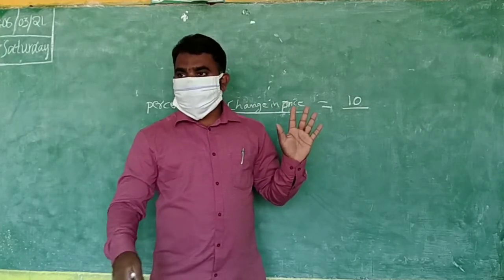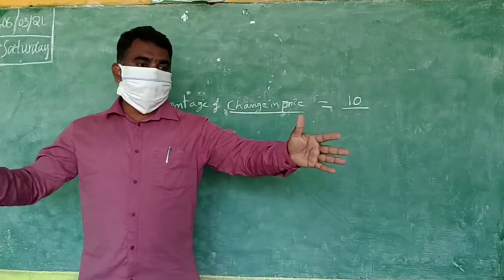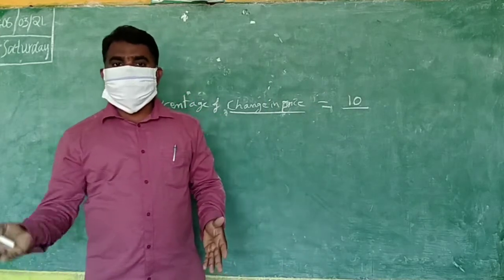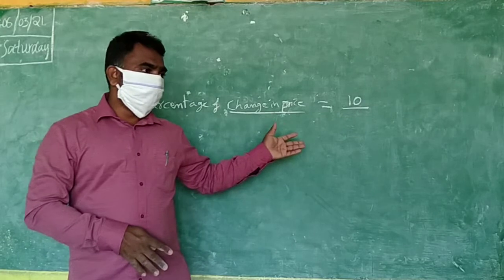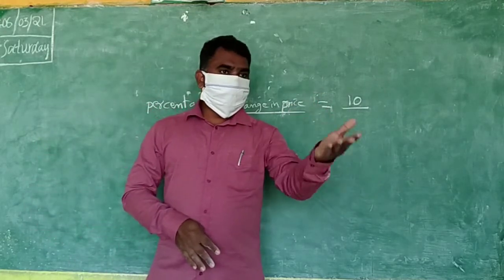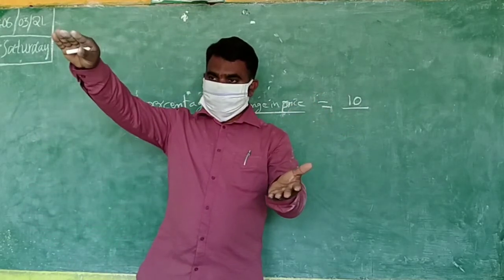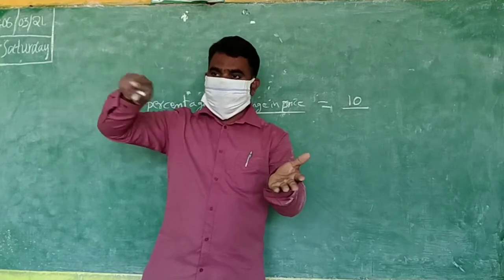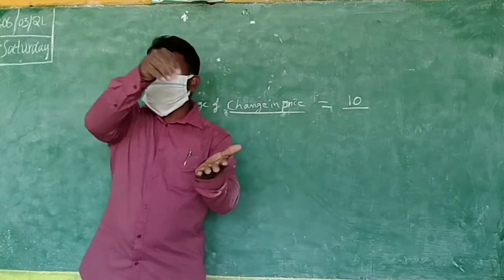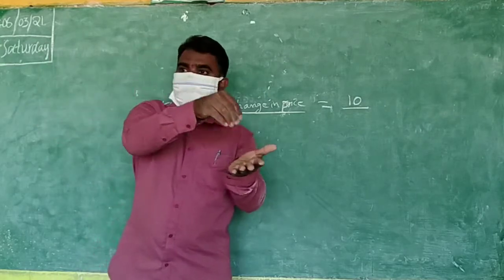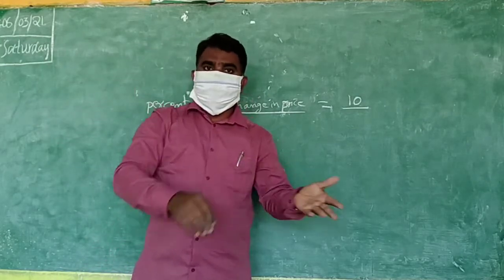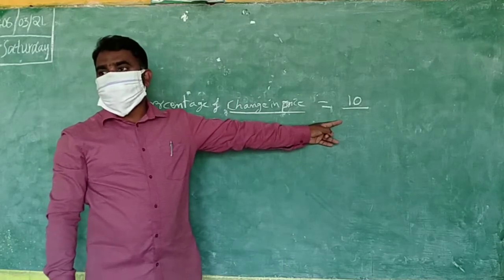When the situation is like that, like some benches are there, white color benches, red color benches, then you will take the total. But it is not like that. Once it was 40 rupees, now it became 50 rupees. This change you are finding now. This change has been done on 40, not on 50. That's why this 40 we will take down.